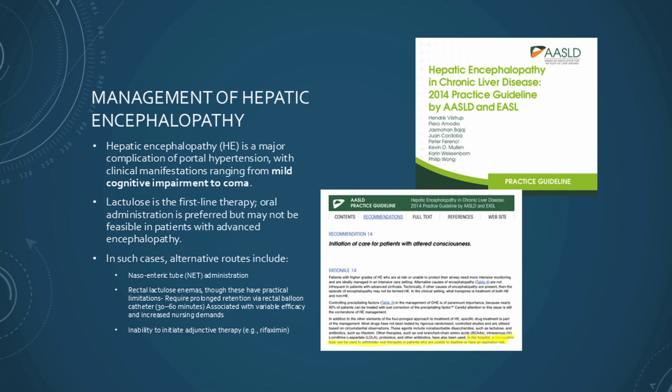What's highlighted on the bottom, I know it's a little bit hard for everyone to see, but it says, in the hospital, a nasoenteric tube can be used to administer oral strategies for patients who are unable to swallow or have an aspiration risk.